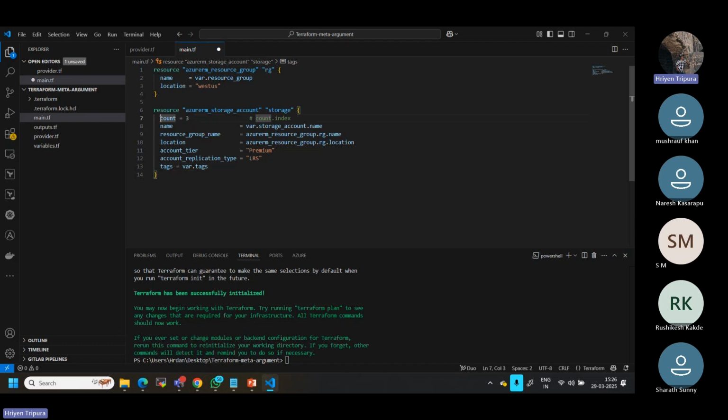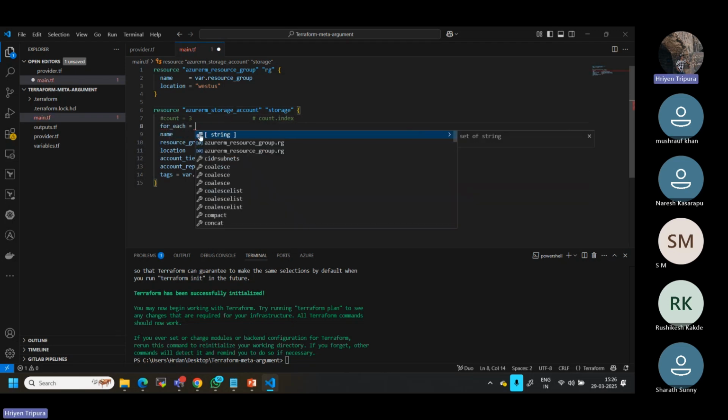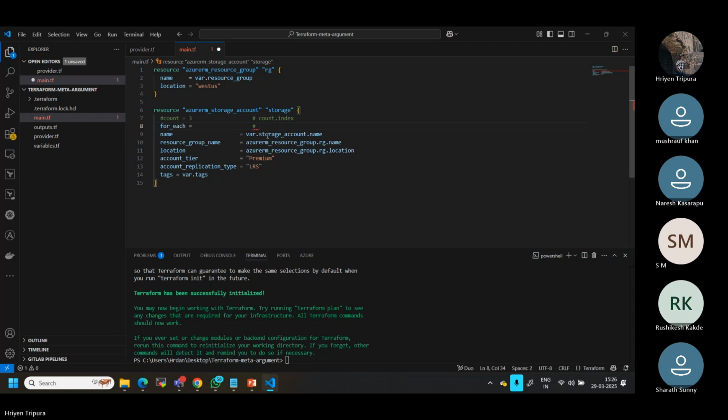The second way, if I don't want to use count, is for each. This is also another meta argument. Here, for each takes whatever value I define. I will not define the value for now, just giving some comments here. As I mentioned, it is a key value.